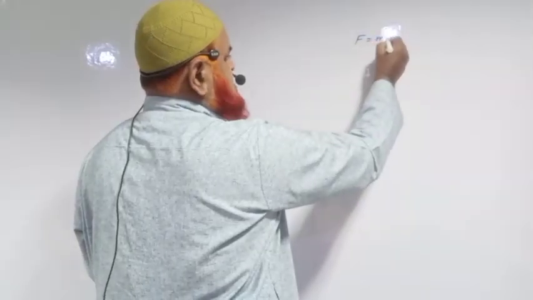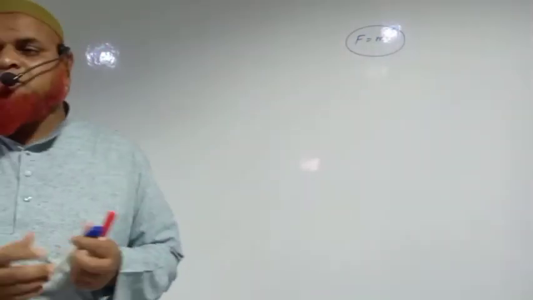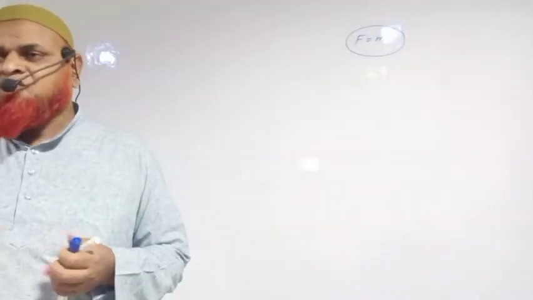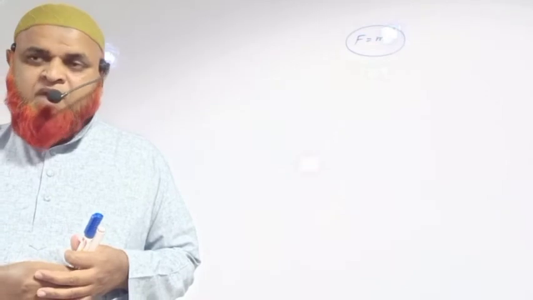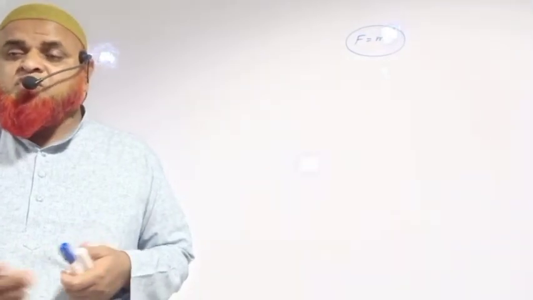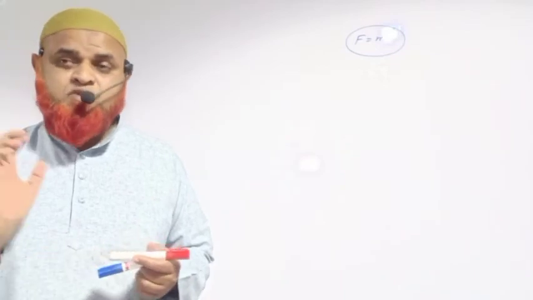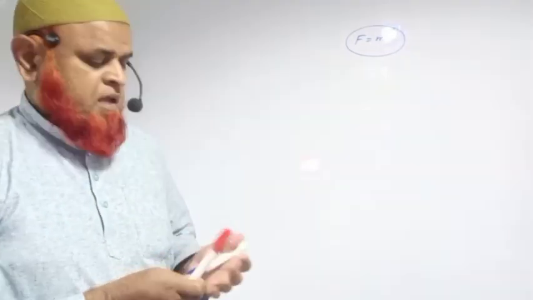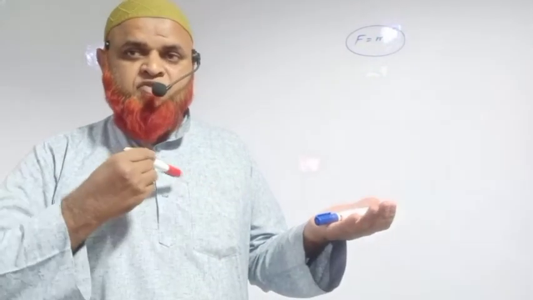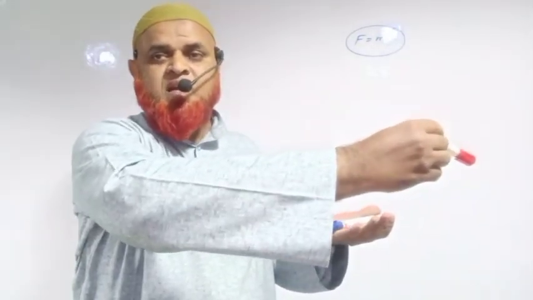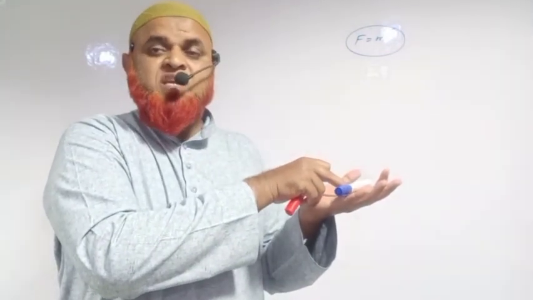Newton's second law. There are many problems based on Newton's second law. The first law is a general explanation, you know about that. Every body continues its state of rest or of uniform motion in a straight line unless it is compelled by an external force. What is the meaning of this first law? Every body continues its state of rest or of uniform motion in a straight line unless we apply some force to change the state of the body.